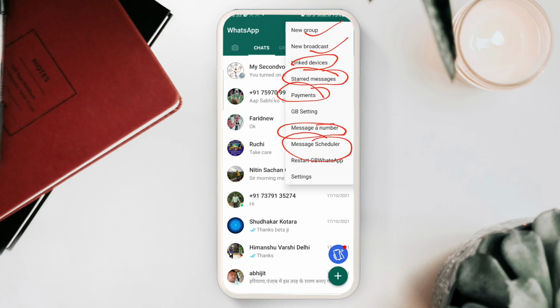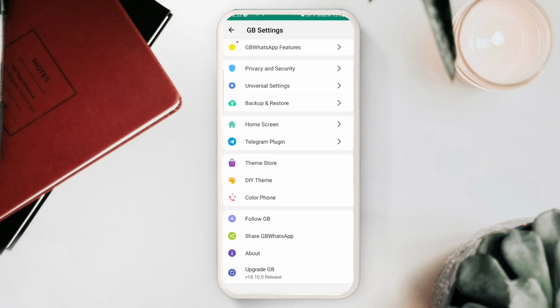If you don't want to stay awake till late night and you want to record a message right now, you can record a message using this option, set the time, and that message will be sent automatically at that time. If you click on GB settings, what would happen? You can see that all the features and options of official GB WhatsApp are shown here.